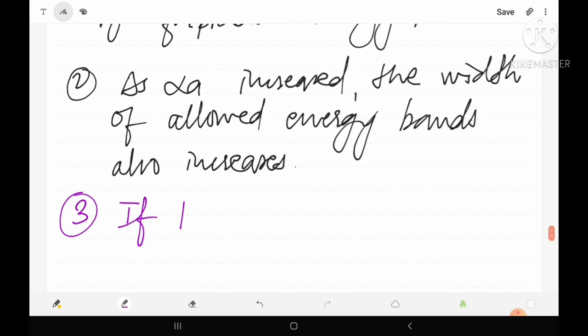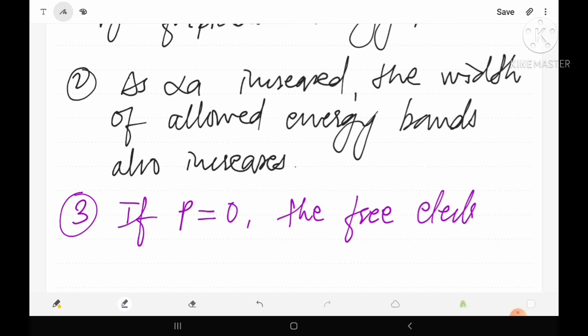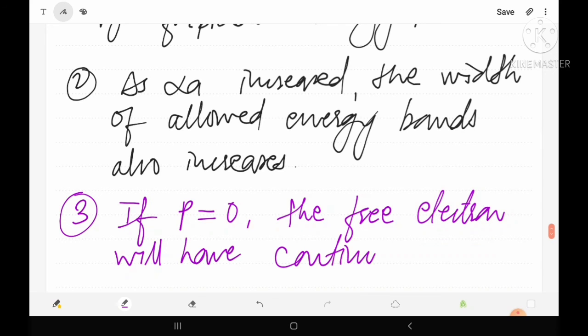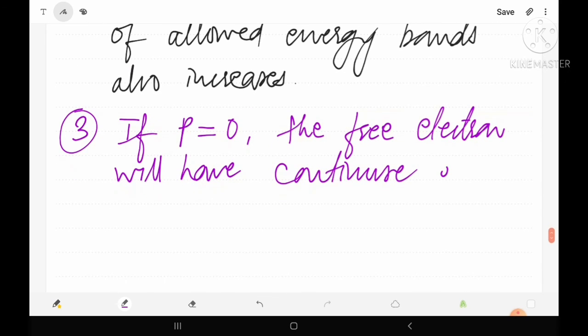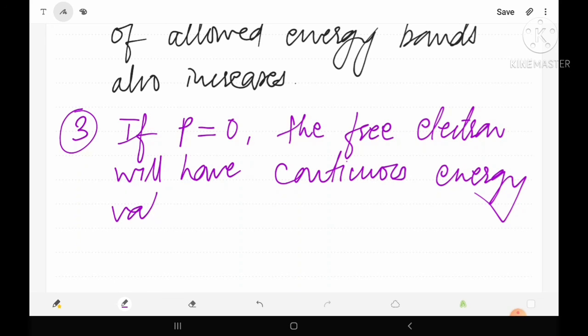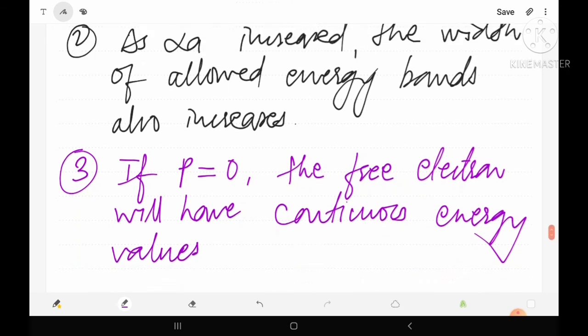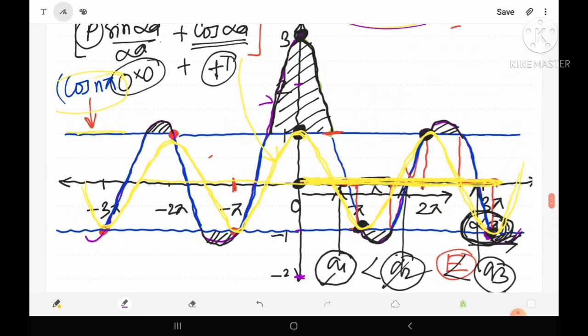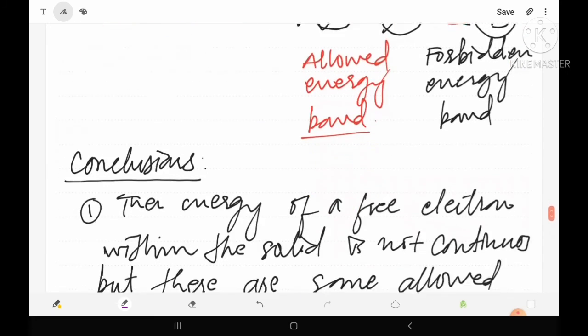if P equal to 0, the free electron will have continuous energy value. So this is the third observation. Now let's see the fourth observation.